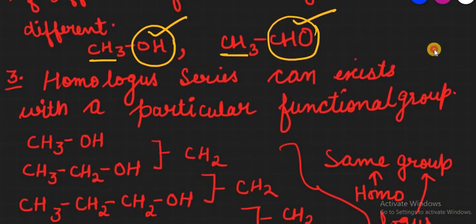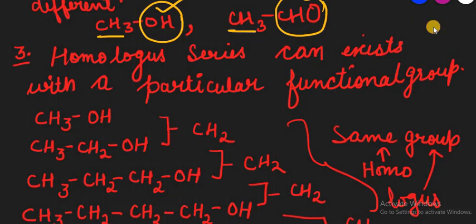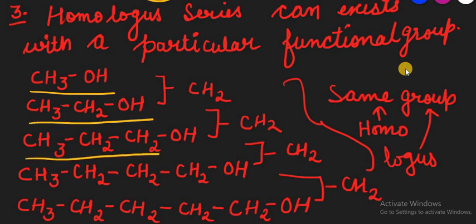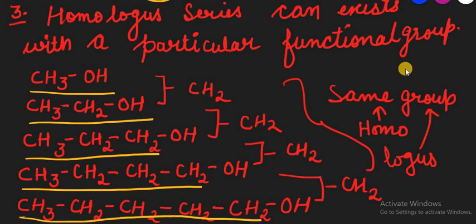Now next, a homologous series can exist with a particular functional group. What is the meaning of this homologous series? The exact meaning we will discuss in the next video lecture, but here I'll give you a brief idea. This is CH3OH. Again, we add CH3CH2OH. Here I'm increasing the carbon chain of the compounds. Now it has become large and big, right?